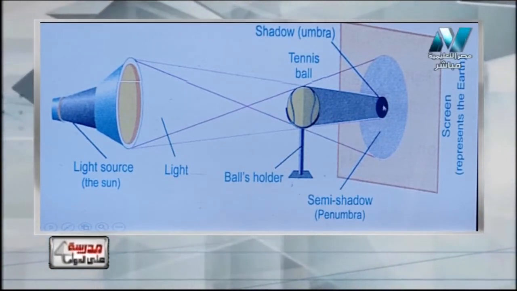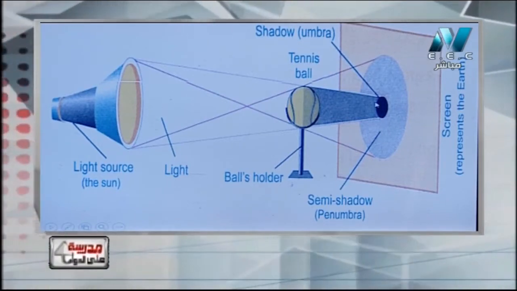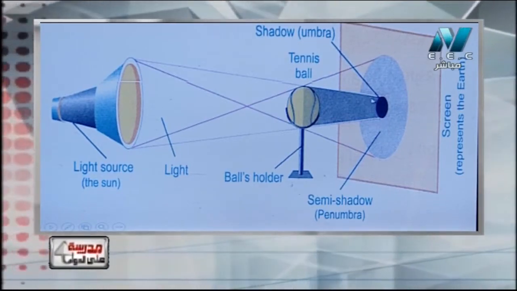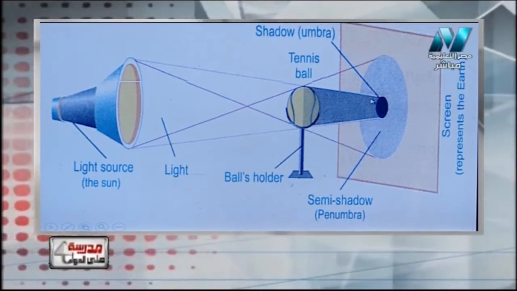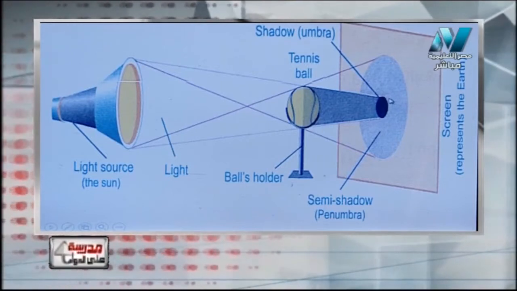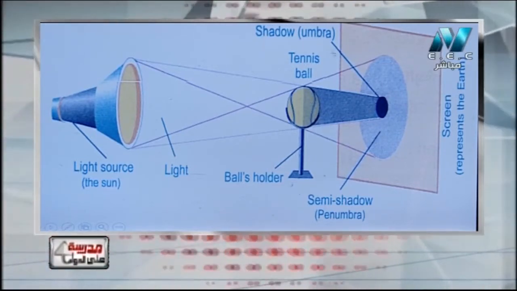So this area will be in the shadow of the pole. It will be dark, because no light reaches it. This area is called the shadow of the pole, or the umbra.